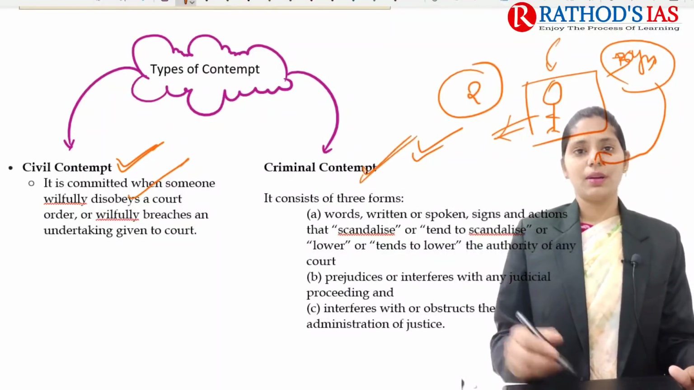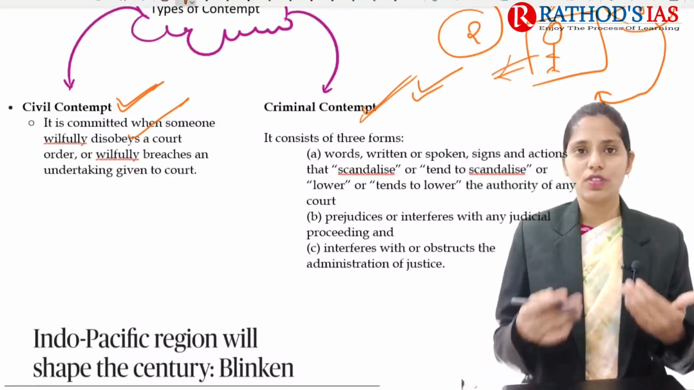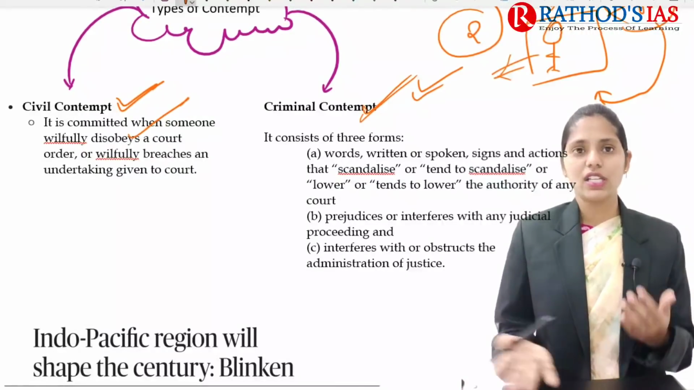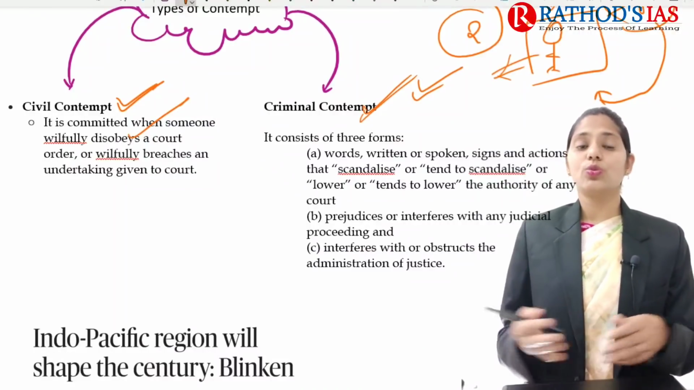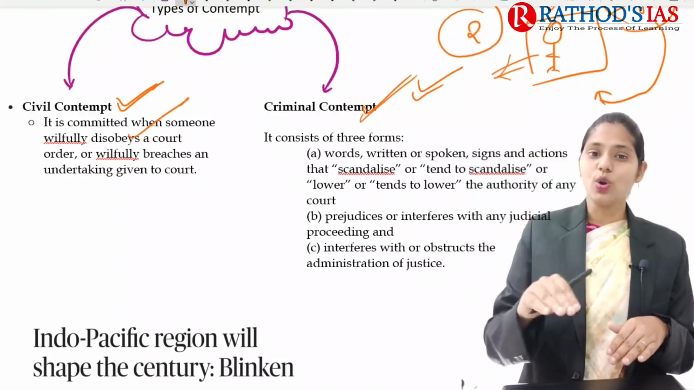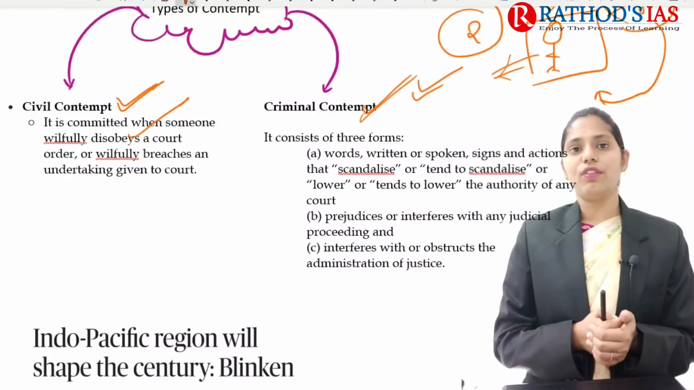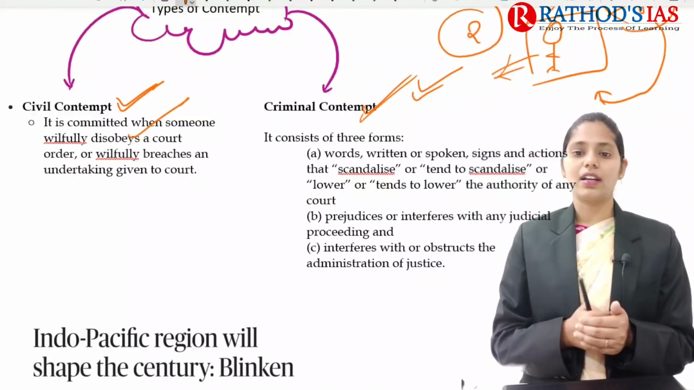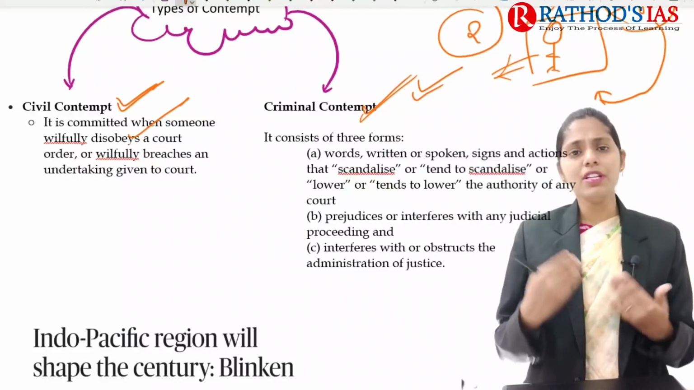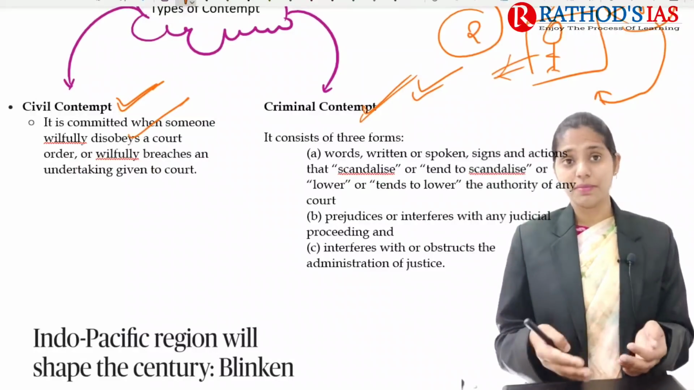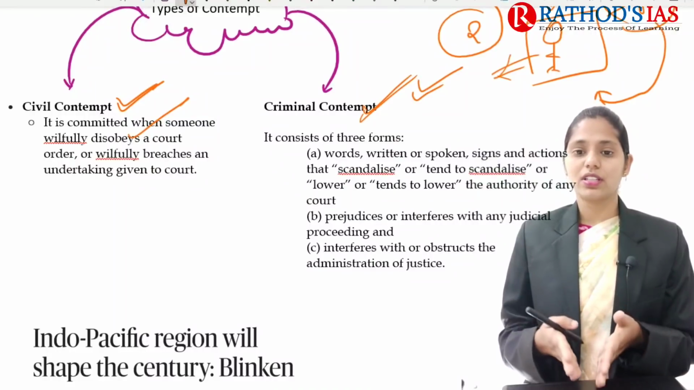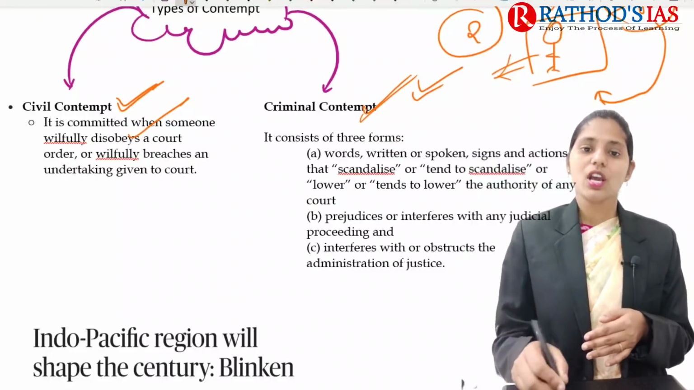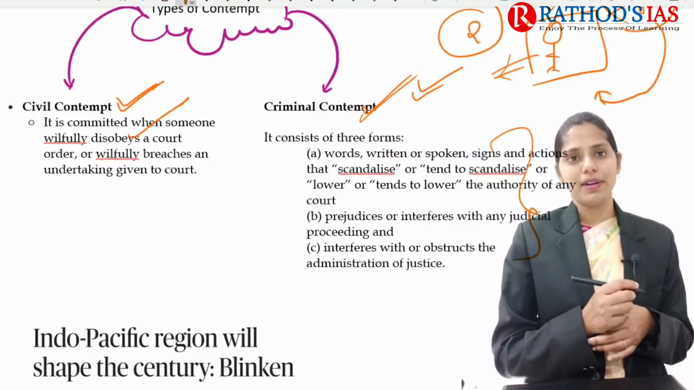And if we are talking about criminal contempt, it is like any words which I have spoken or any signs or actions that are scandalous, that means which lower the power or authority of law. That will come under criminal contempt. And whenever I am interfering in judicial proceedings, that will come under criminal contempt. And whenever I am obstructing the administration of justice, that also comes under criminal contempt.